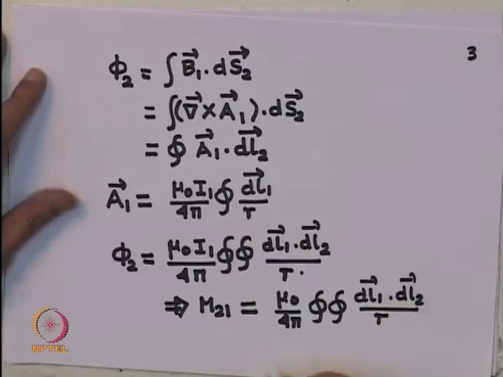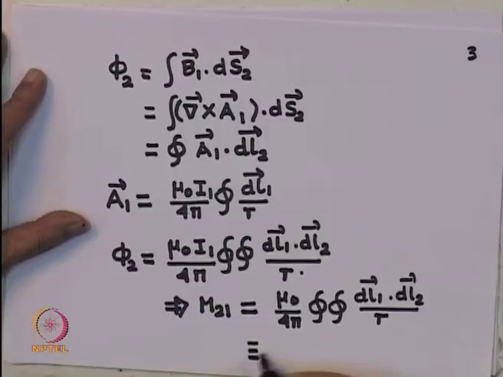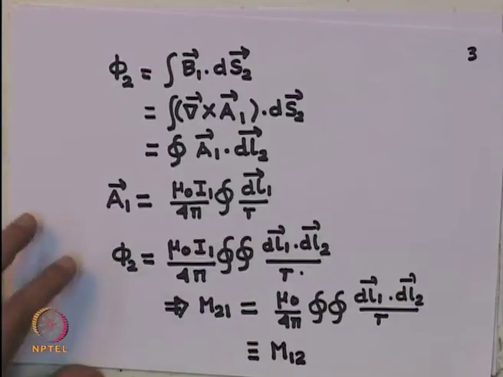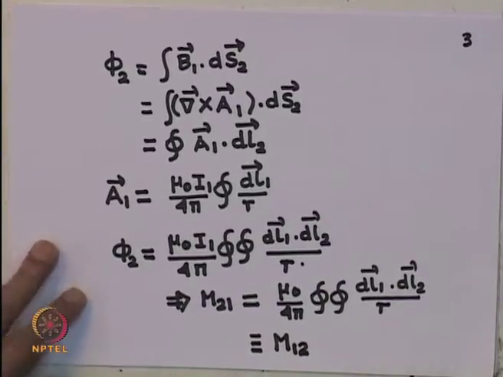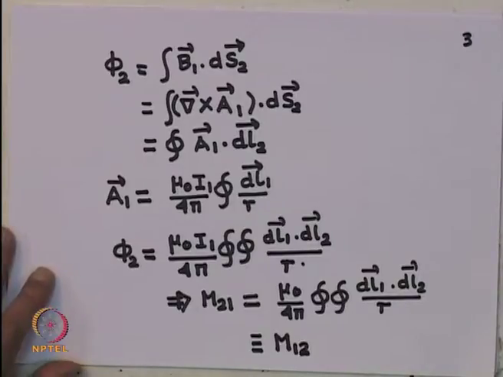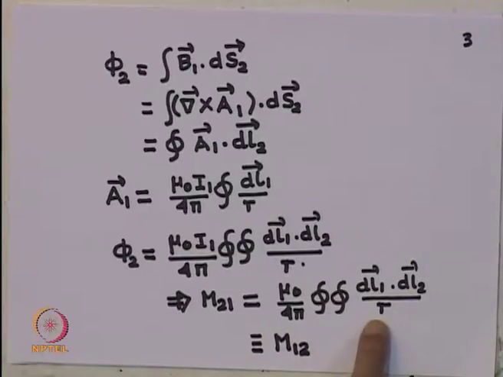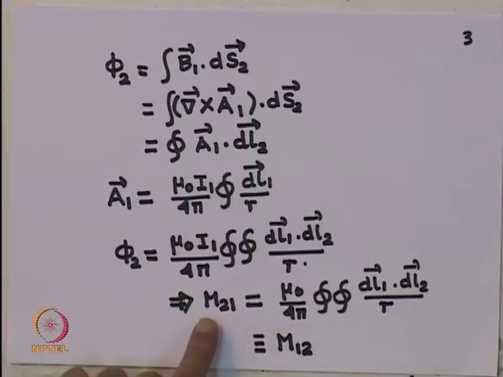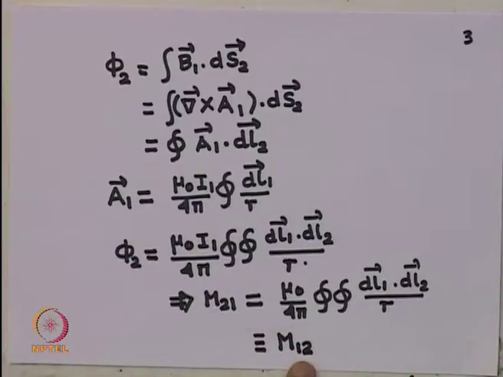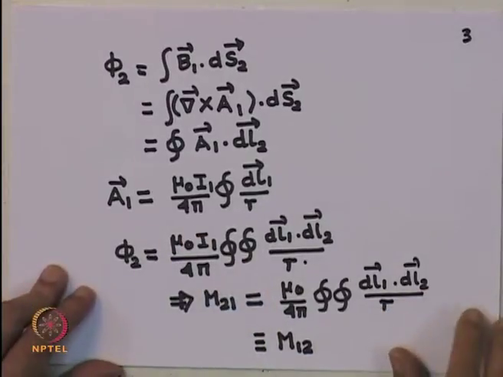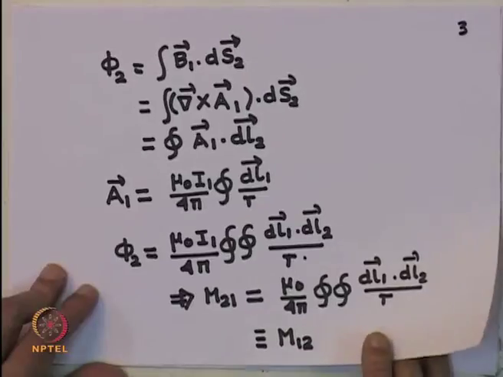Now, you can see that this expression is symmetric in 1 and 2, because this R is actually R 1 2. So, this is identical to what you would have if you reverse the procedure, namely M 1 2 is equal to M 2 1. This is what is known as Neumann's formula. Neumann's formula establishes, number one, that the structure tells us it depends only on geometry and the relative position. The fact that M 2 1 is equal to M 1 2 tells us that the mutual inductance is symmetric in the indices of the loops.